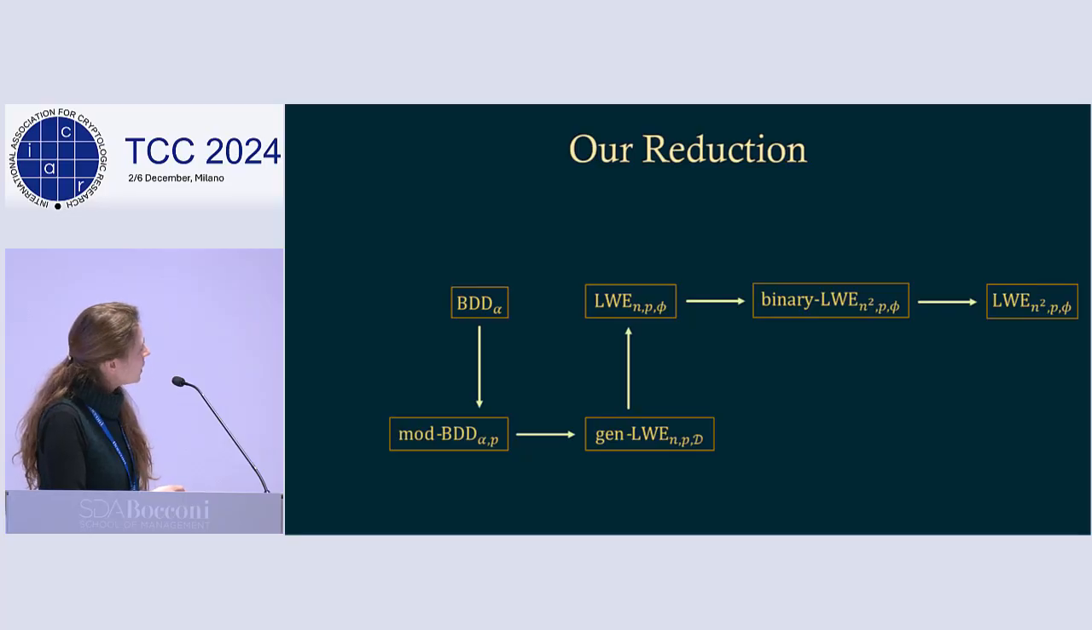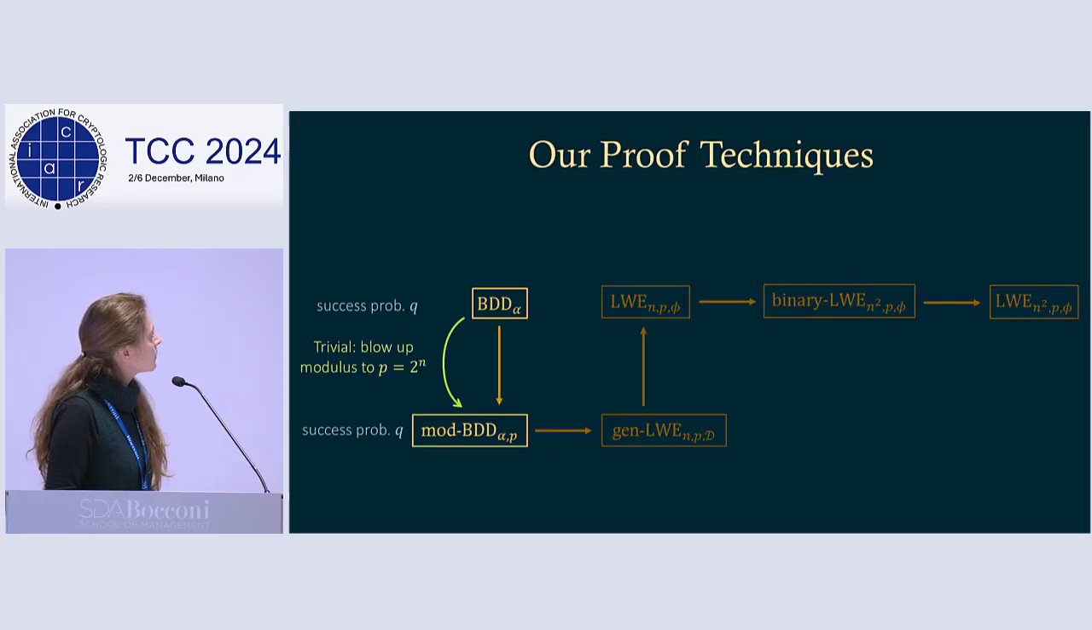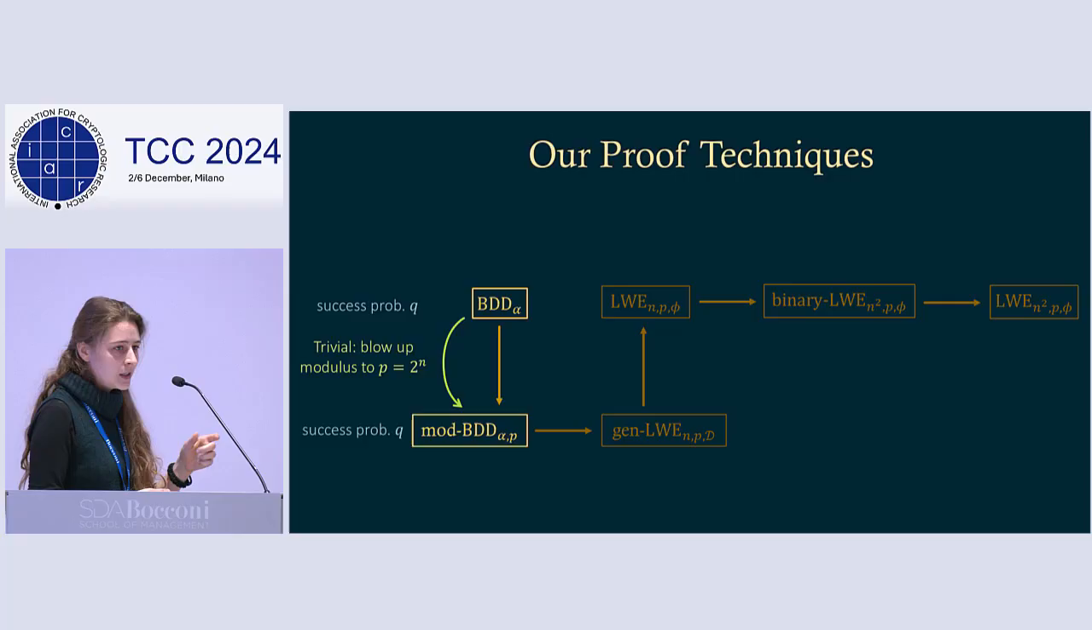For the first reduction in this chain, it's just a trivial algorithm from BDD to a modular version, where we're interested in finding the coefficient vector mod some p. Here we trivially just blow up the modulus, and this gives us no loss in success probability whatsoever.